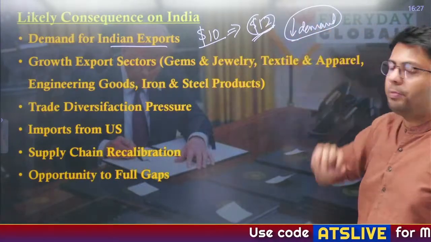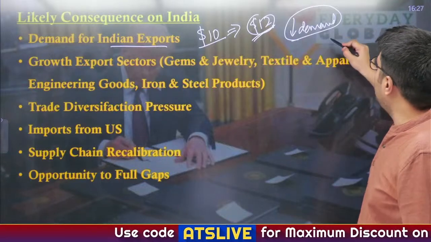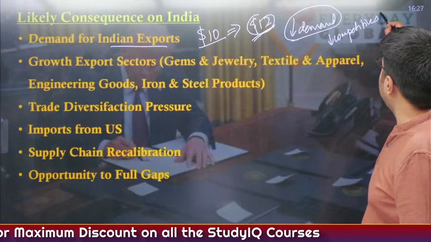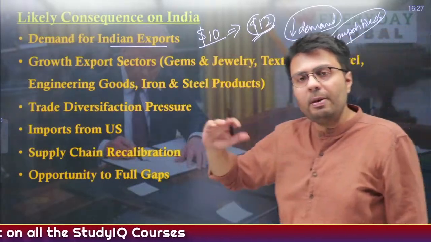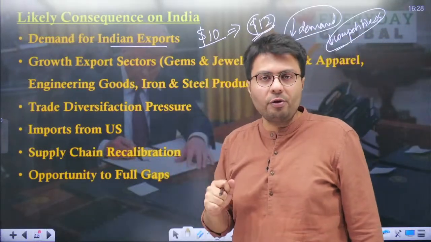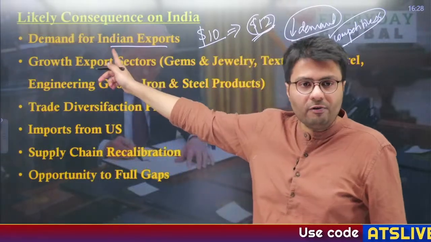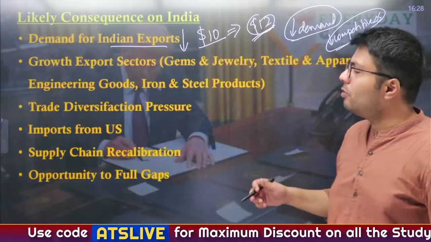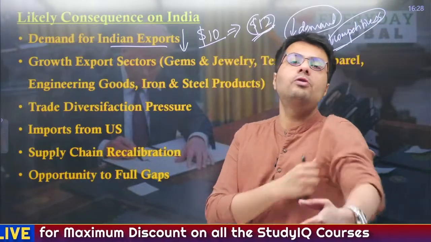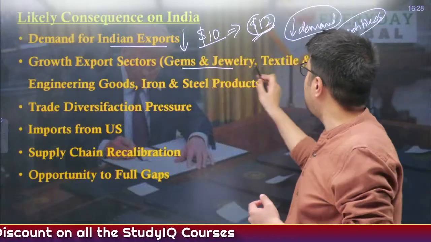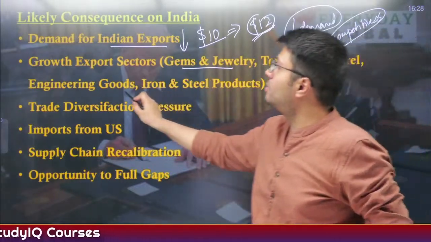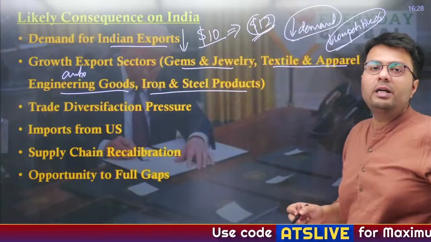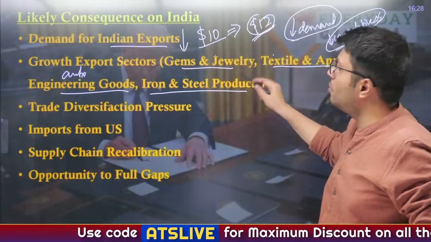And when the demand for products decreases in the US market, the competitiveness of your products also reduces, because the overall price of your products is increasing. So this is how the price competitiveness of your products in foreign markets is reducing because of imposition of tariff, and therefore demand for Indian exports is expected to reduce. Now what about the sectors which export large amounts of goods to US? These are pharmaceutical sectors, gems and jewelry, textile and apparel, engineering goods, most of them auto components, iron and steel products. All of these sectors will witness a slowdown because US has imposed tariffs on all these products.